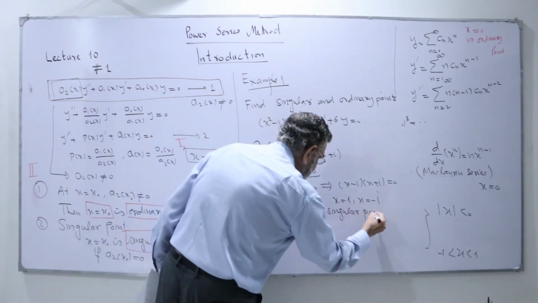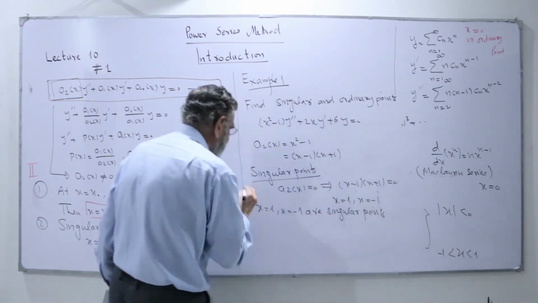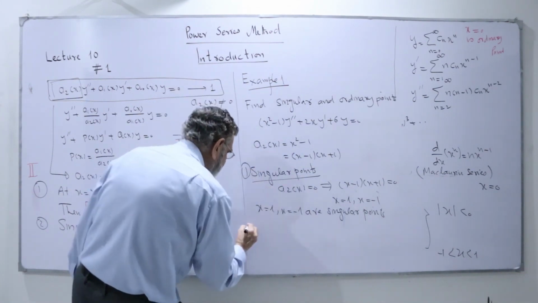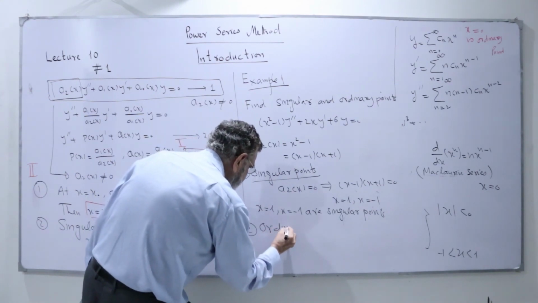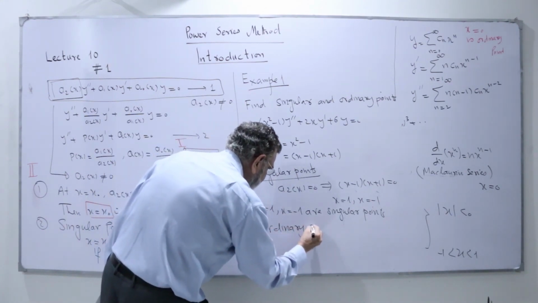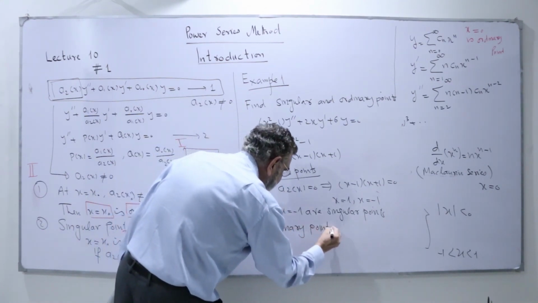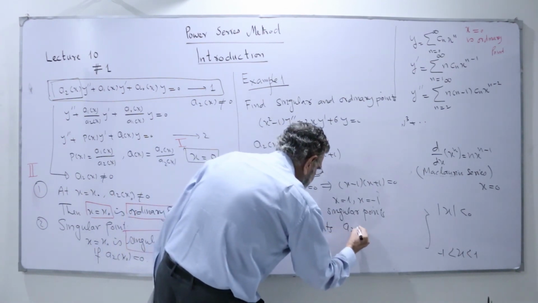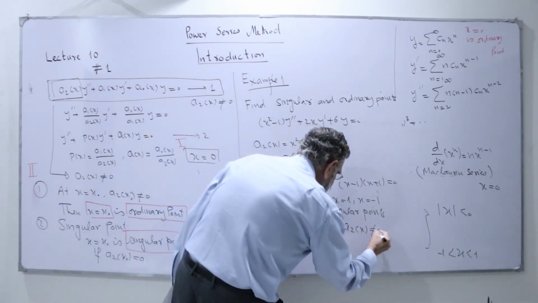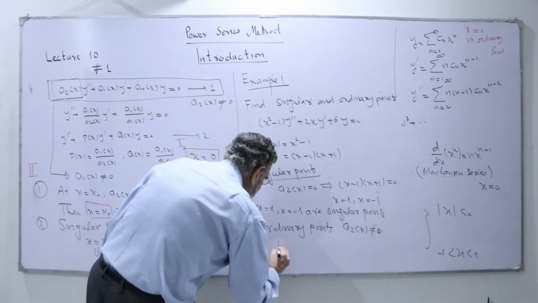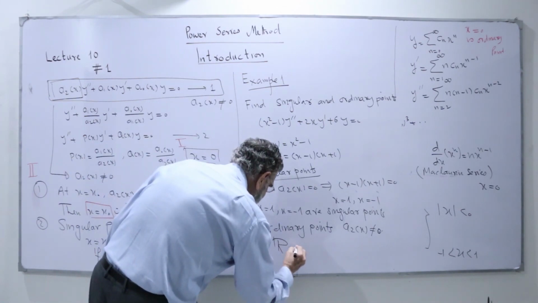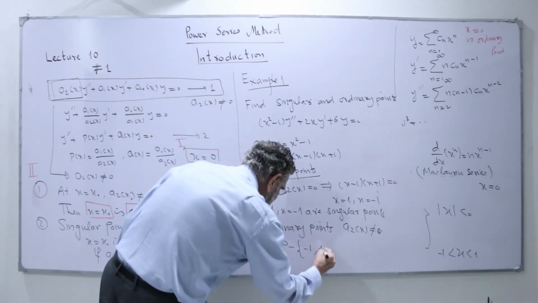So we can see that this a2 of x is 0 only at these 2 points. Now the ordinary points. Ordinary points are the points where a2 of x is not equal to 0. So we can see here our a2 of x is not equal to 0 on the interval R, except these 2 points, minus 1 and 1.